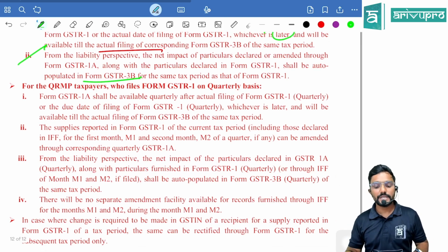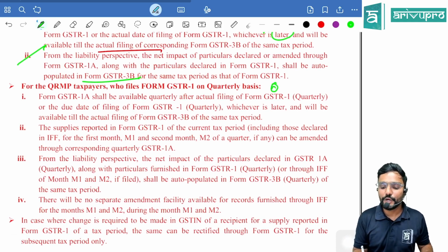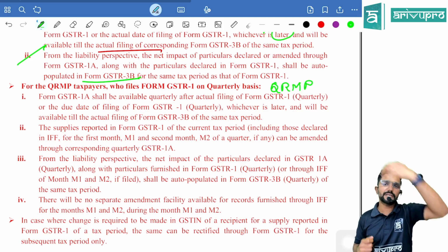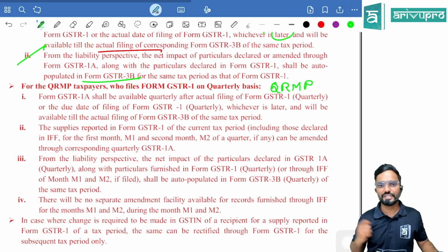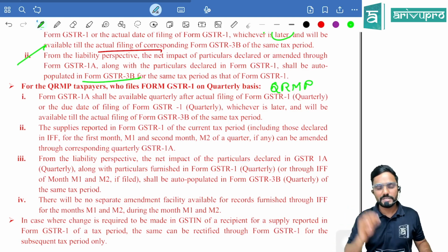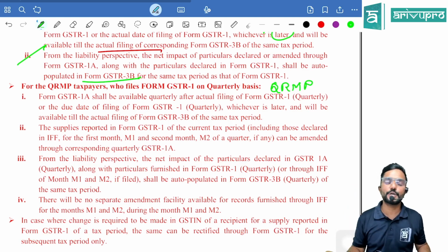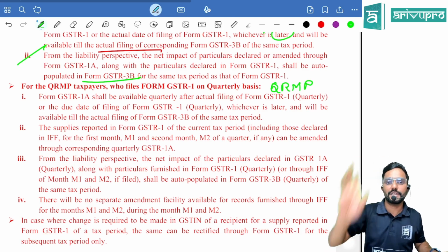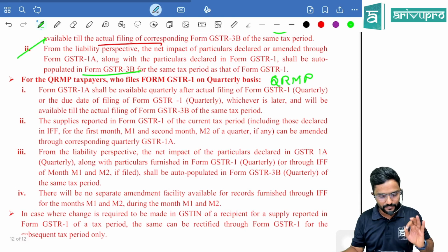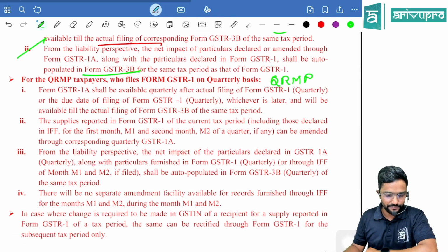Okay. Next, sir, what if the supplier is following QRMP? For the first 2 months, with respect to B2B supplies, you will be giving the details through the invoice furnishing facility. All other remaining information, as well as for the 3rd month, you will give the details of outward supplies in GSTR 1 to be filed on or before 13th of the month succeeding each quarter. Okay, what is the scenario we will see?